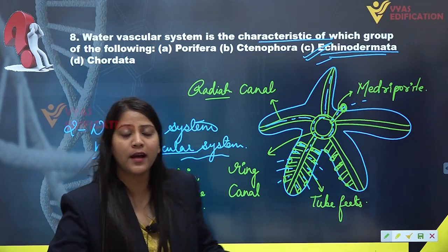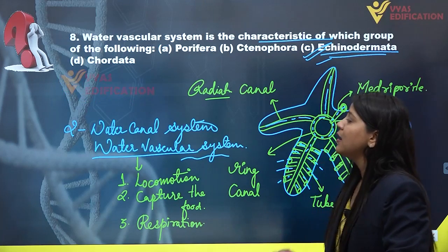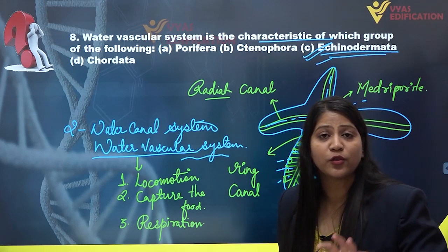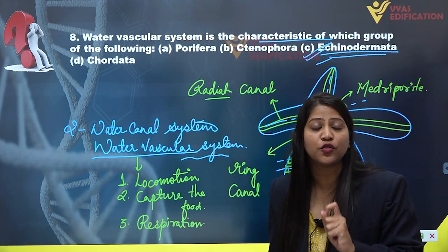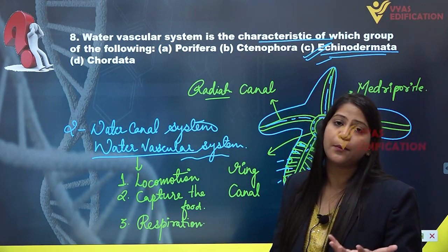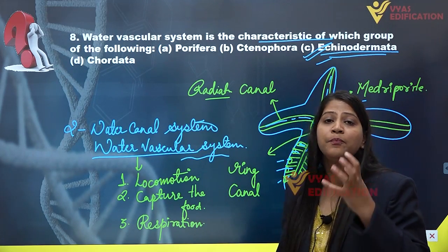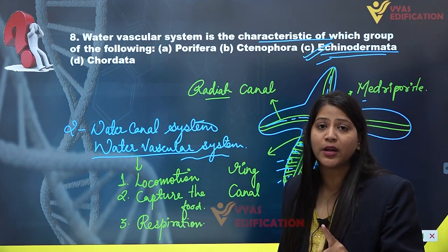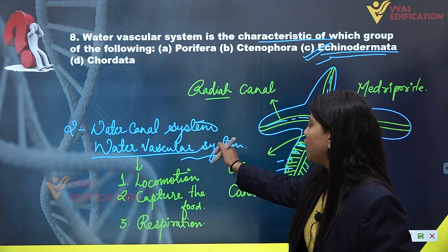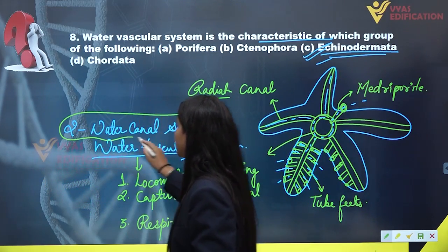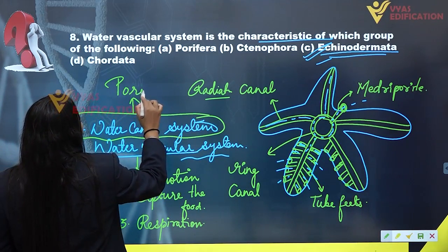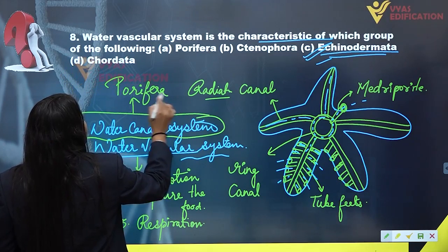So I hope you got the answer of question number 8, what is water vascular system, and also of which phylum the water vascular system is the characteristic feature. And if we talk about the water canal system, this is another type of canal system which is also helping the individual in food capturing and also respiration. But this kind of system is found in the members of Porifera. That means in the sponges.